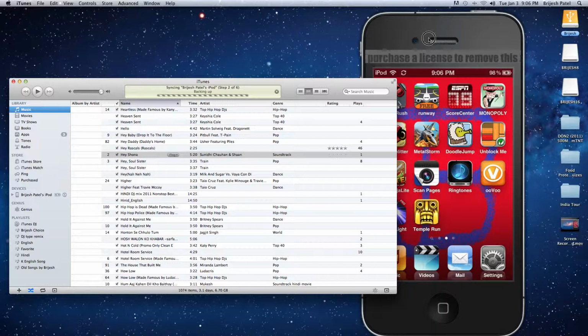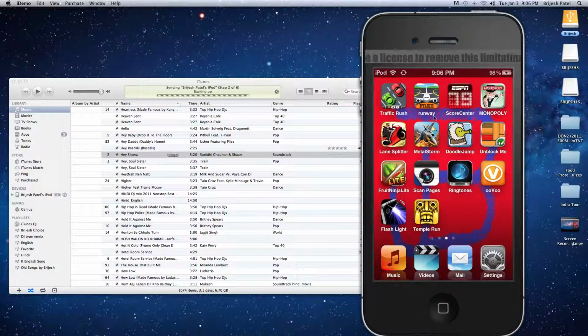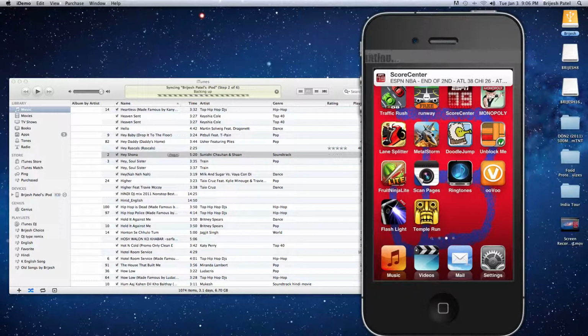It's going to sync. You may also want to download these apps. It's a really good game. I'll be right back.